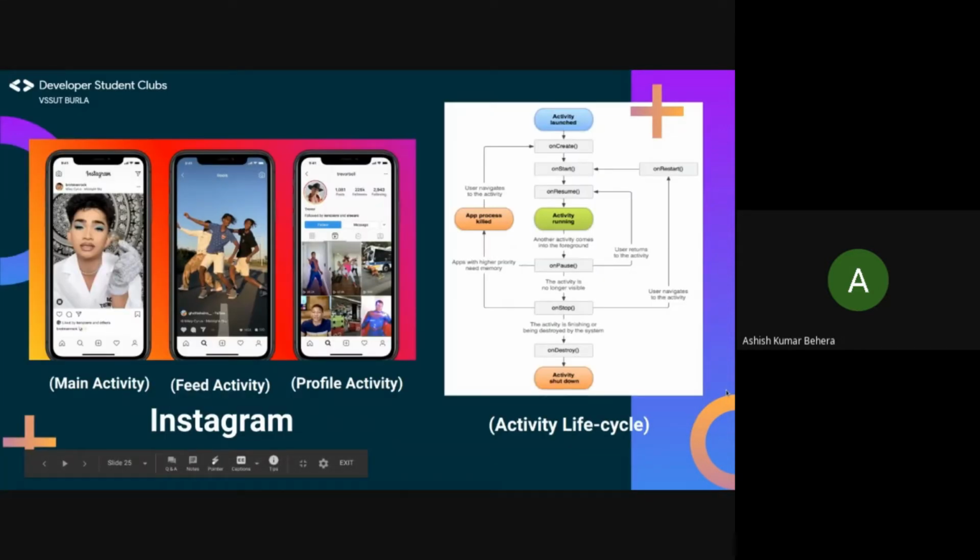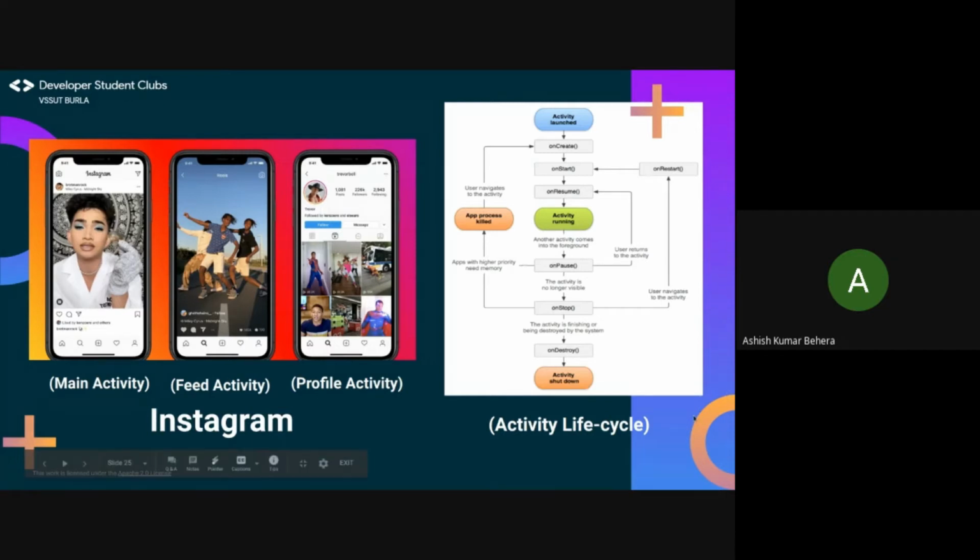These activities hold various states, and we can say that the state of an Android process is determined largely by the status of the activities. So, guys, as we know, all Android processes follow a particular life cycle while processing data, which is popularly known as the Android activity life cycle. So, guys, let's deep dive into this life cycle.